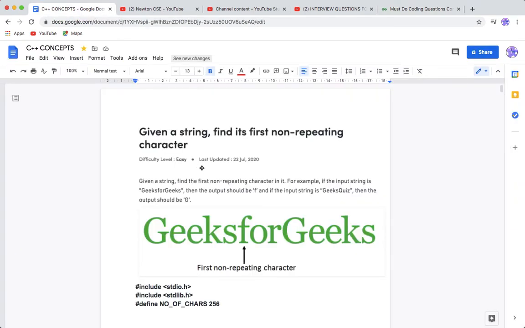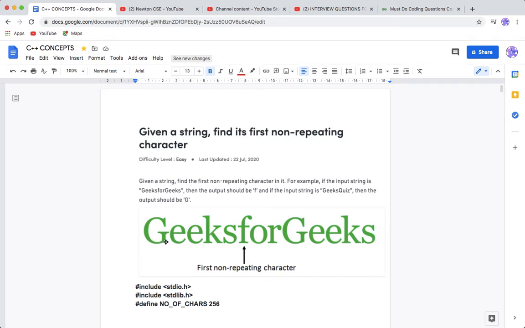Given a string, find its first non-repeating character. So this is a string, and you need to find out the first character which is not repeating. Simple question, very good question. In this you can learn how we can use a hash map as the data structure to find that out. There are multiple ways to solve this problem.